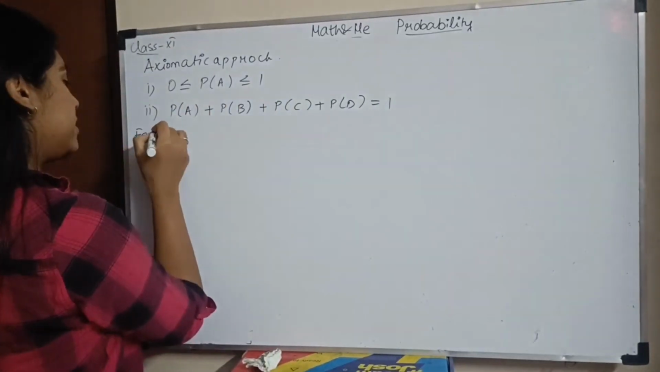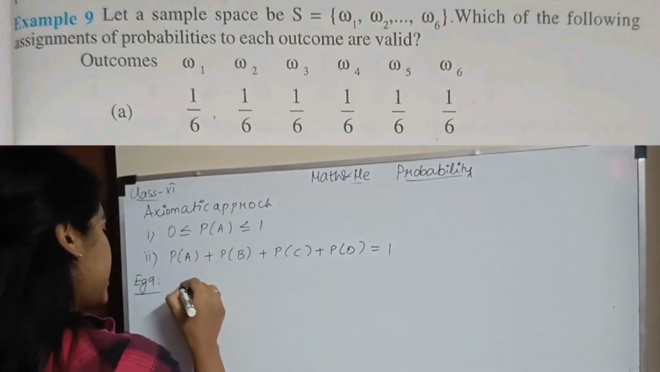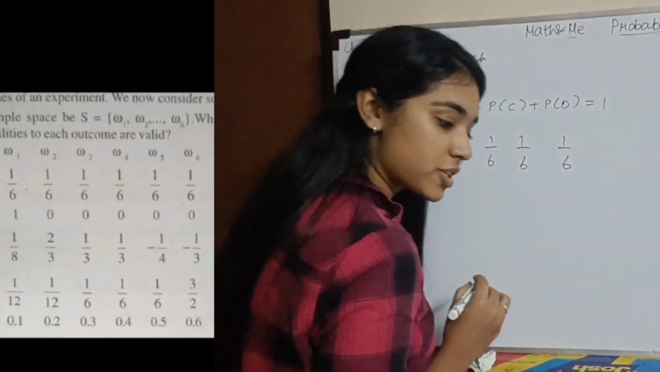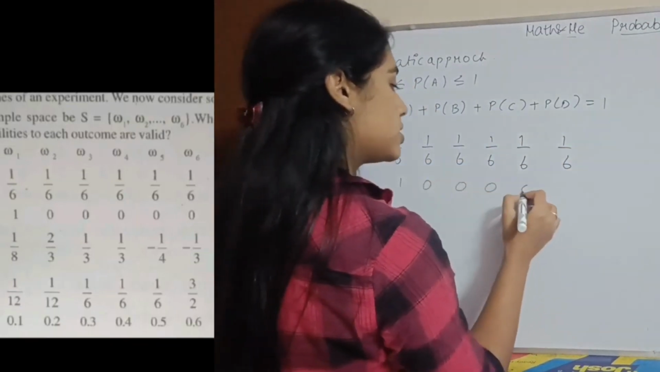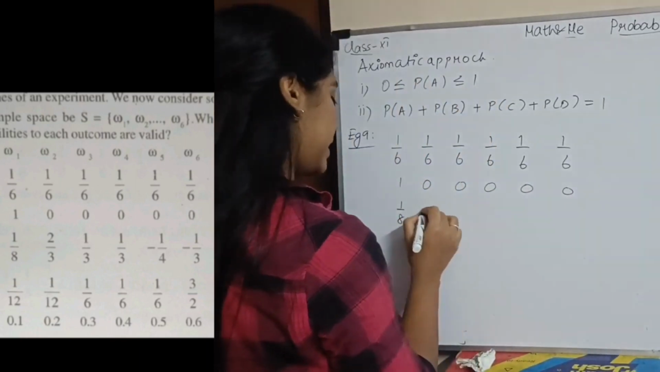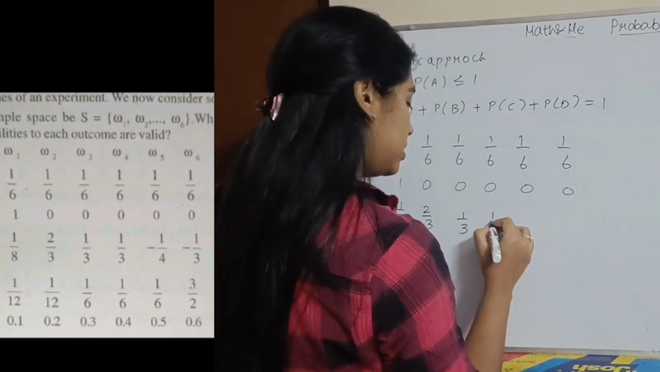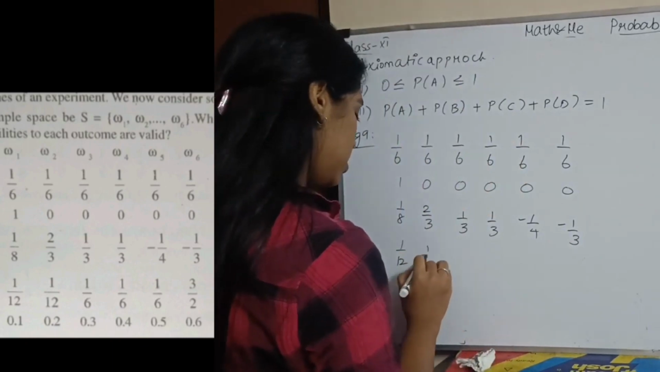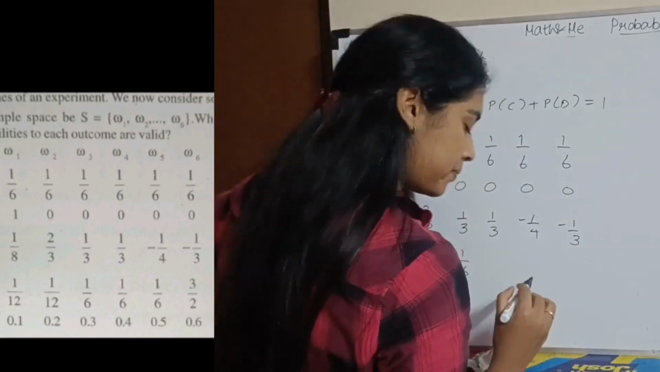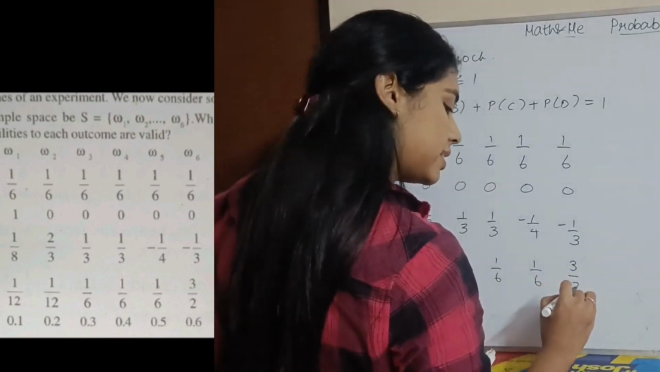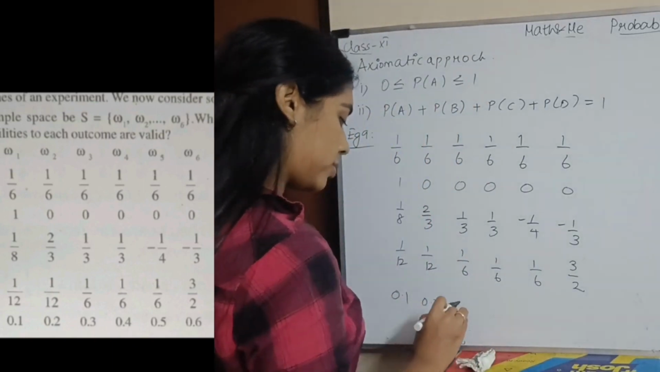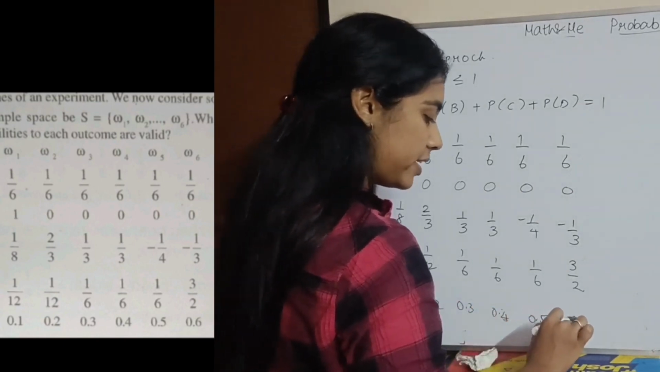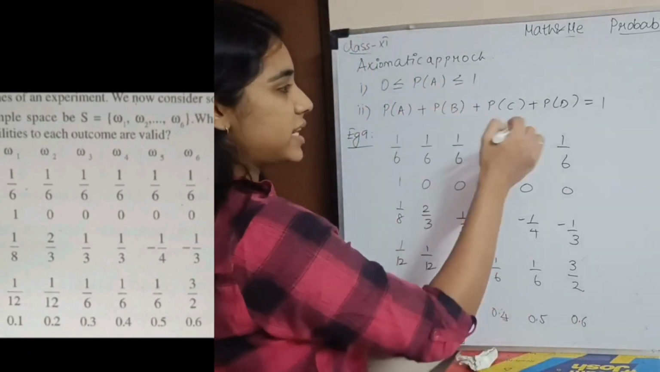So there's example 9. So I'll write the question first. So I have 1 by 6, 1 by 6, 1 by 6, 1 by 6 and 1 by 6. This is the first subsection. Next 1, all zeros. Next I have 1 by 8, 2 by 3, 1 by 3, 1 by 3, minus 4, minus 1 by 3. 1 by 12, 1 by 12, 1 by 6, 1 by 6, 1 by 6, 3 by 2. 0.1, 0.2, 0.3, 0.4, 0.5 and 0.6. So, இப்போ இது எதெல்லாம் இந்த rules satisfy பண்ணுதுன்னு நம்ம பார்க்கணும்.